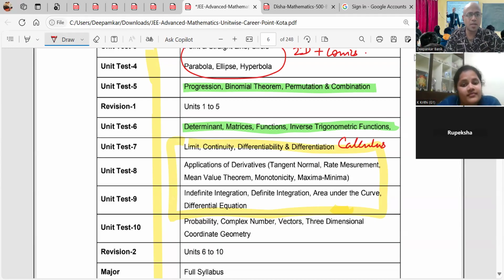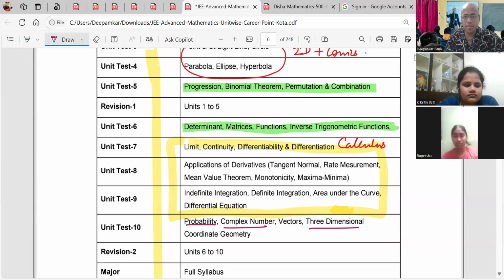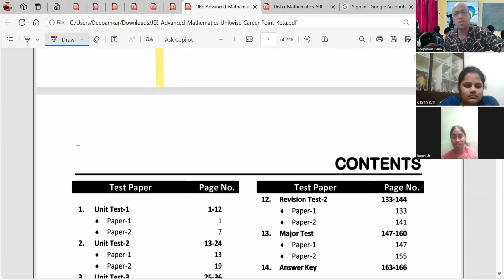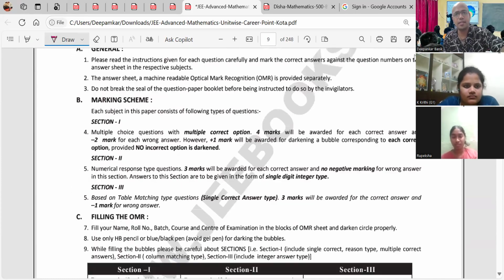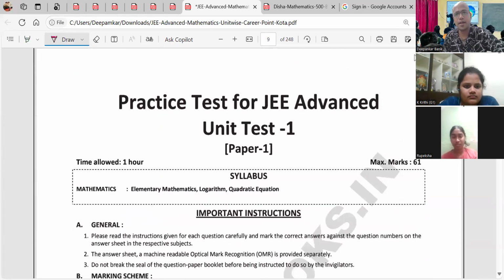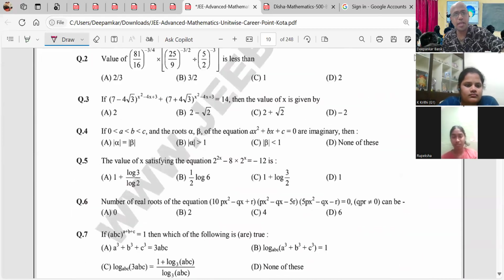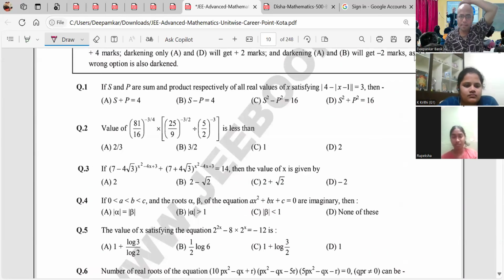And there is something called 3D geometry, then probability, complex number, coordinate geometry. This forms another unit, right? So unit wise, I have divided the entire thing as per JEE Advanced, right? So let me check your knowledge. So let me put you guys.